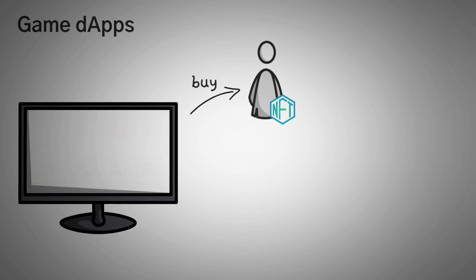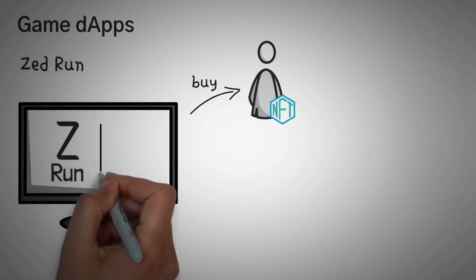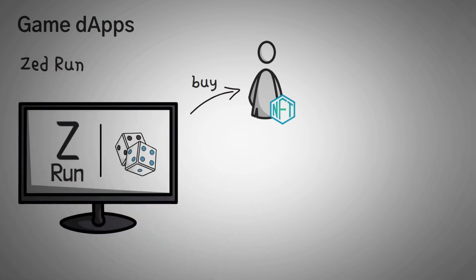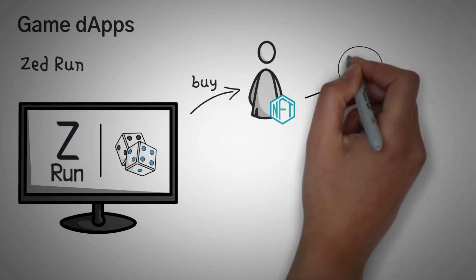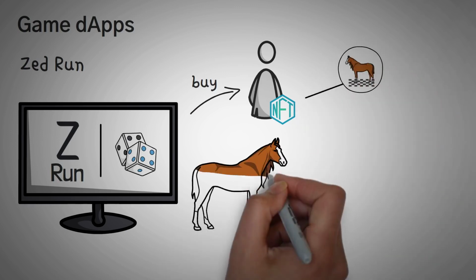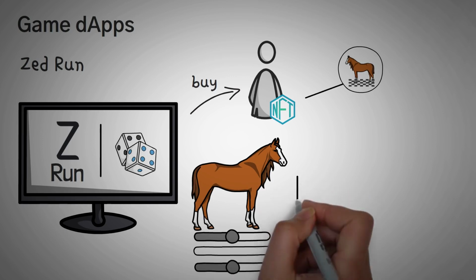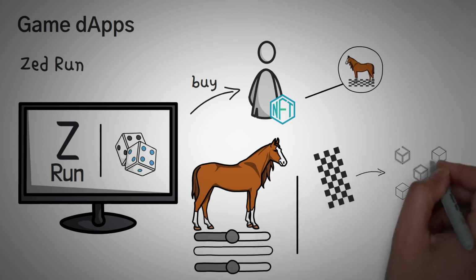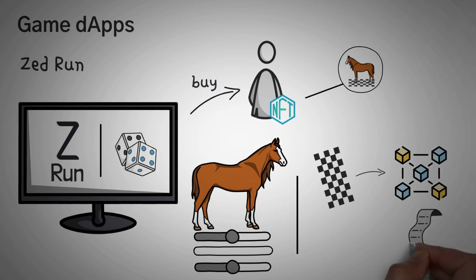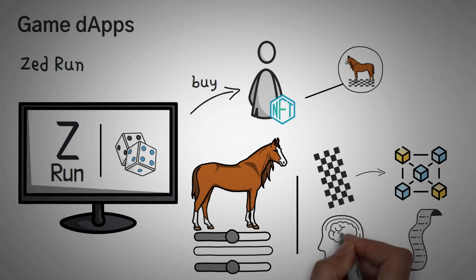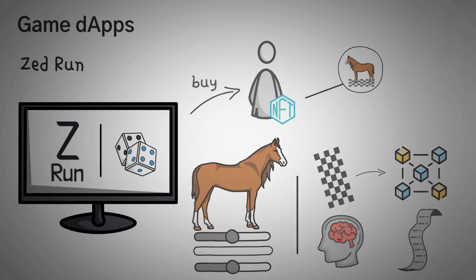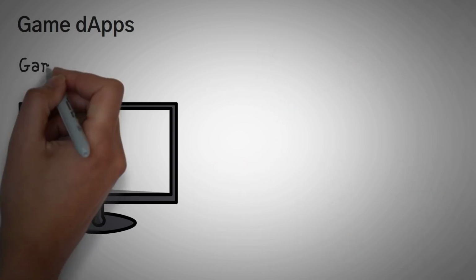Number two is something called Zed Run. Zed is technically a gambling application since you buy NFTs that represent racing horses and then race them. Every horse has specific skills and a point system. Also, every race is recorded on the blockchain, so you can see all of the races, including the races your horses have won or lost in. Now, this game actually went viral for a while because it combined the psychological pulls of gambling with the virality of a blockchain game.